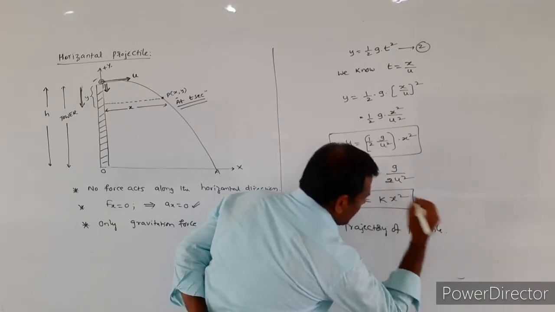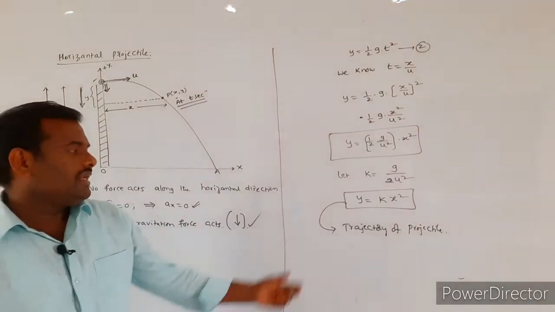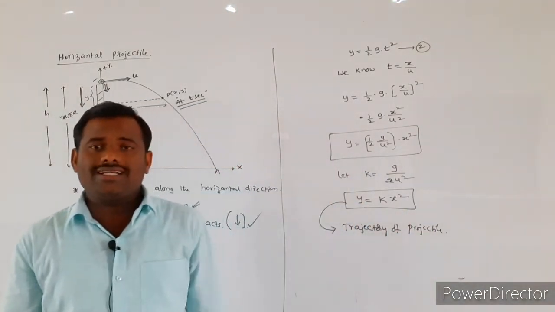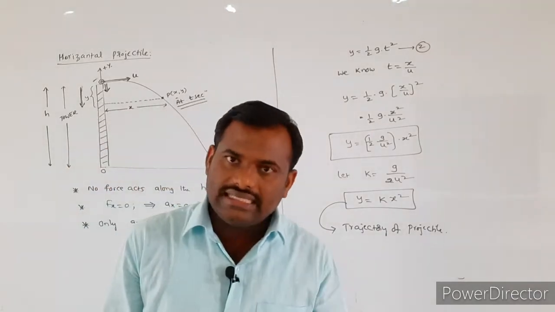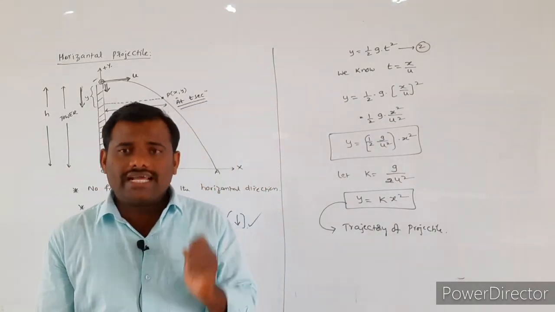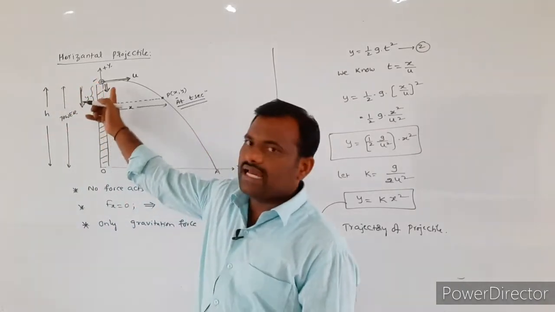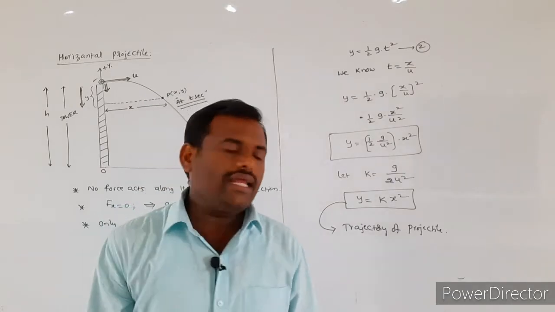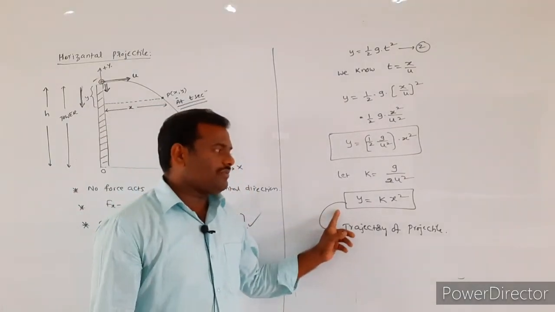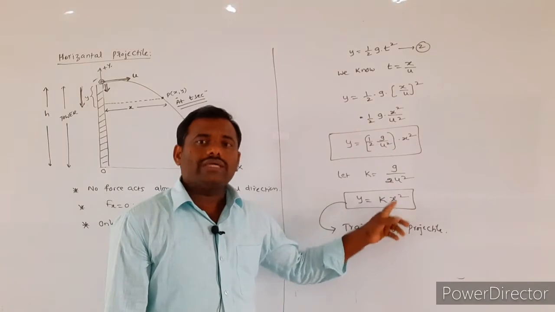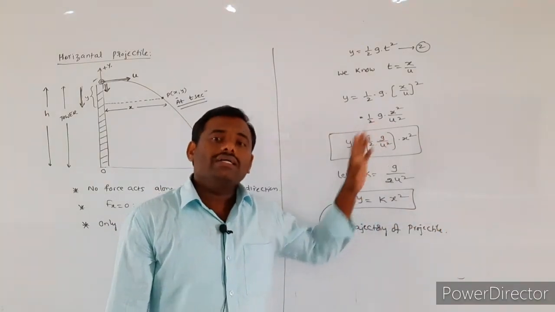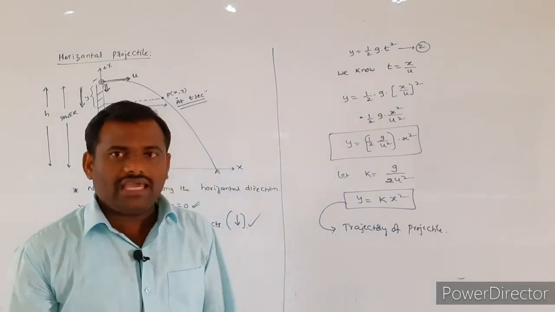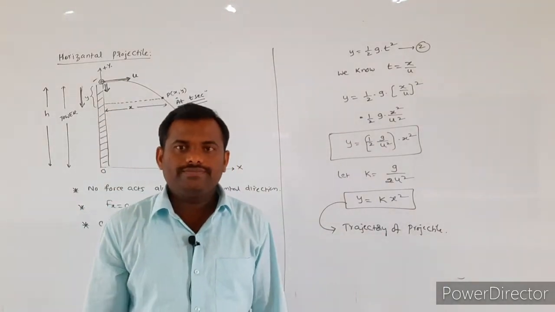projectile. So that equation explains the trajectory of the projectile, or the same equation we also call the equation of trajectory. Equation of trajectory for which type of projectile? Horizontal projectile. So y is equal to kx square indicates the trajectory of the horizontal projectile.